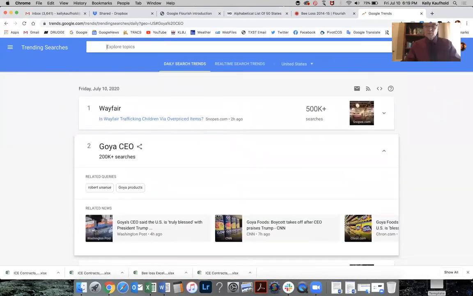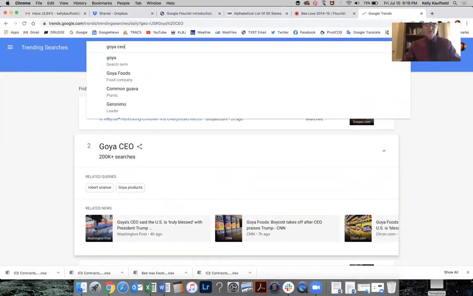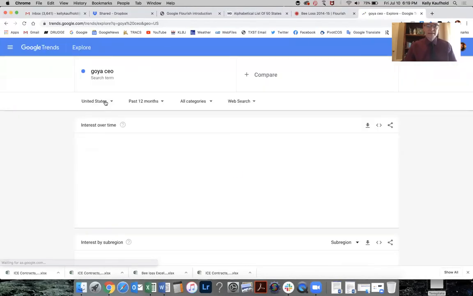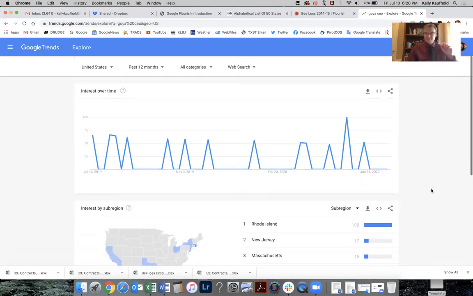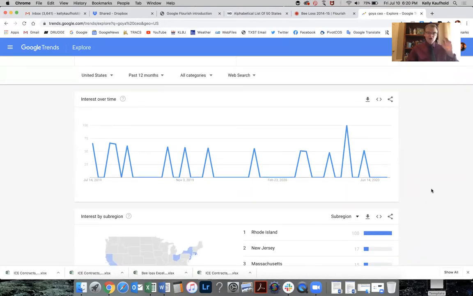So let's explore topics. I'll do Goya's CEO here. And it's going to show search data over time. Now, I'm using this as an example because he doesn't get searched a lot, 50, 60 searches. It's peaking in June. It peaked just this week. There was more interest because he's in the news because of the remarks he made. So a lot of times you'll see a story like this just erupt. But this tells you all kinds of data.